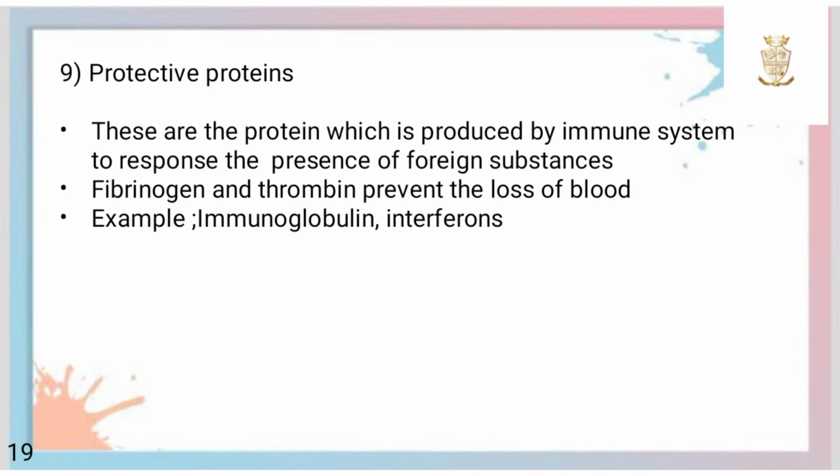Last one is protective proteins. These are the proteins which are produced by the immune system to respond to the presence of foreign substances. Fibrinogen and thrombin that prevent the loss of blood are examples. Other examples are immunoglobulin and interferon.